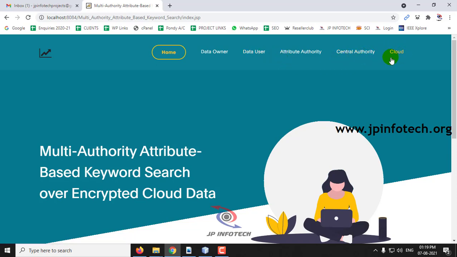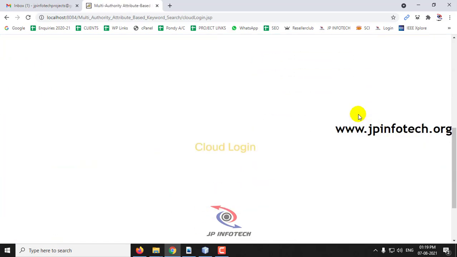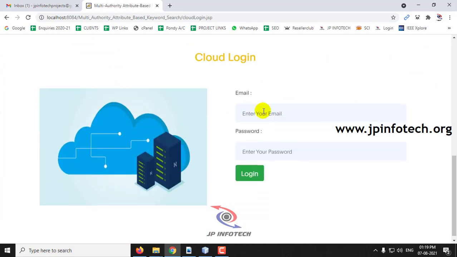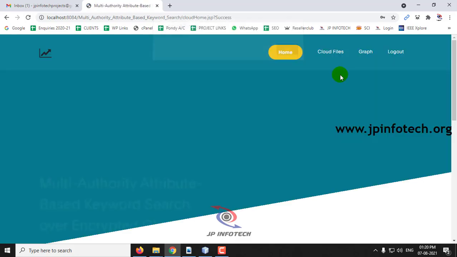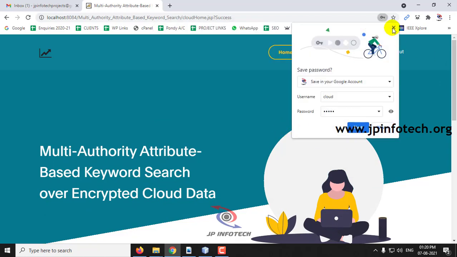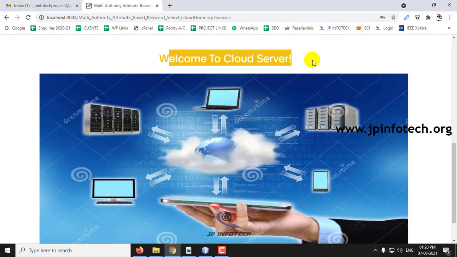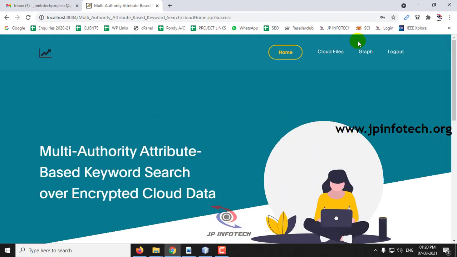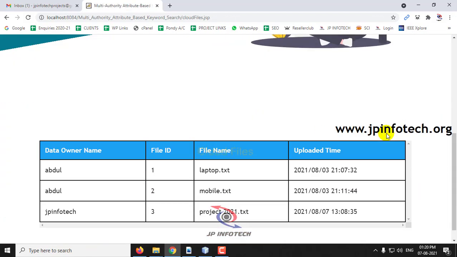And now let me go to the cloud part. Enter the details for the cloud part and click login, and once the login is successful, here you can see the welcome screen for the cloud server. Then you can see the files that are available in the cloud with the data owner name, file ID, file name, and uploaded date and time of it.